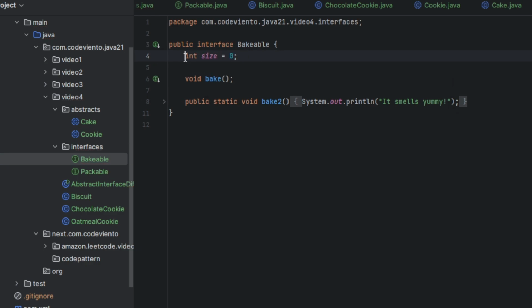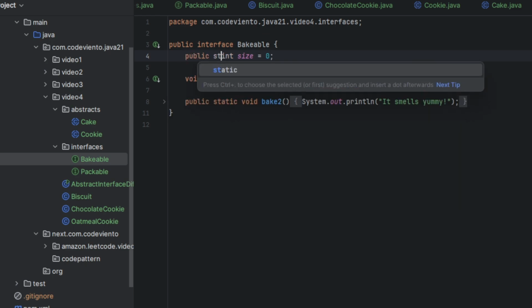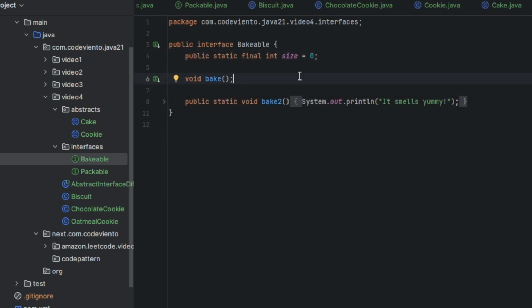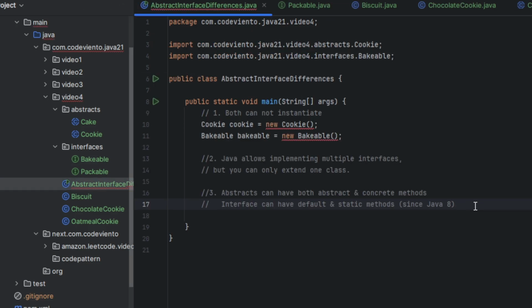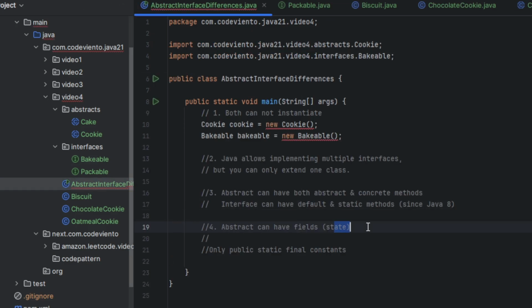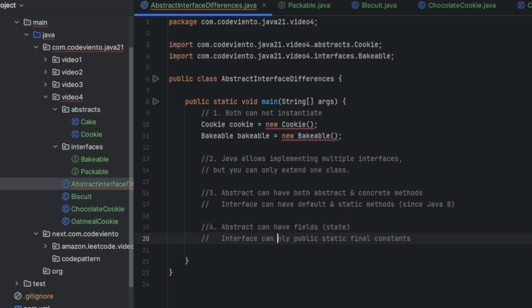Only public, static, final is allowed in an interface. So the fourth one, abstract classes can have field state, and interfaces can only have public, static, final constants.